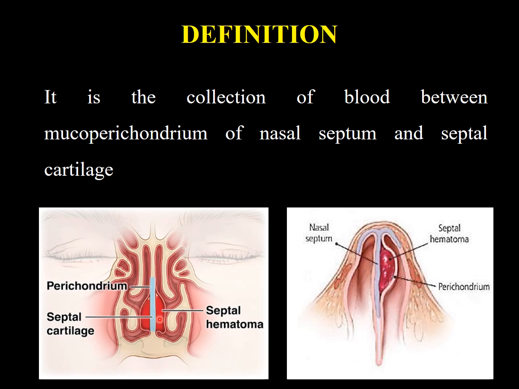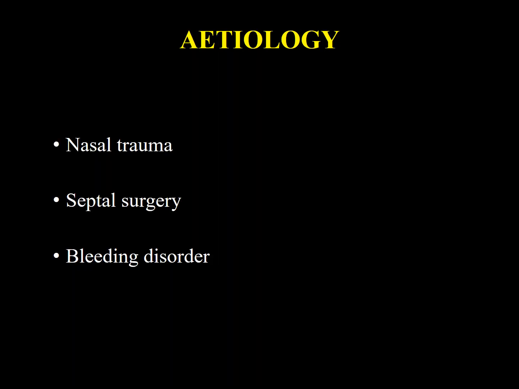As all of you should know, the cartilage is an avascular structure and it receives its blood supply from the mucoperichondrium. So once blood collects between the mucoperichondrium and the cartilage, the cartilage will be devoid of its blood supply. If it is not treated immediately, it can lead to avascular necrosis of the cartilage. Etiology. The most common etiological factor is nasal trauma. Then it can occur after septal surgeries, or spontaneously if the patient has bleeding disorders.